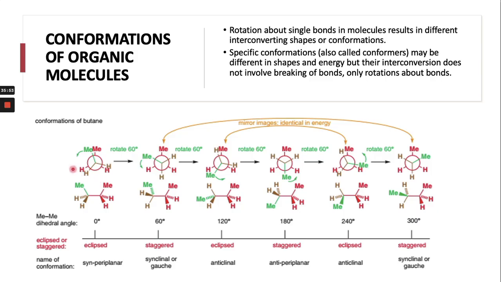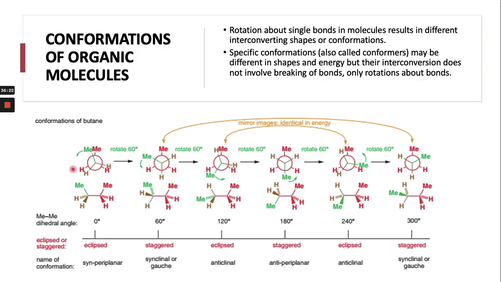But if, let's say, for example, we want to convert R into S, a different configuration, we have to break the bond, then only the configurational isomer will be changed, right? So one enantiomer cannot be converted to another enantiomer without breaking the bond, right? For converting the R into S, we have to break the bond and then construct the molecule again, right?